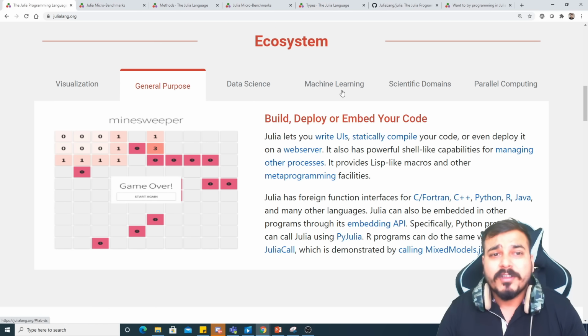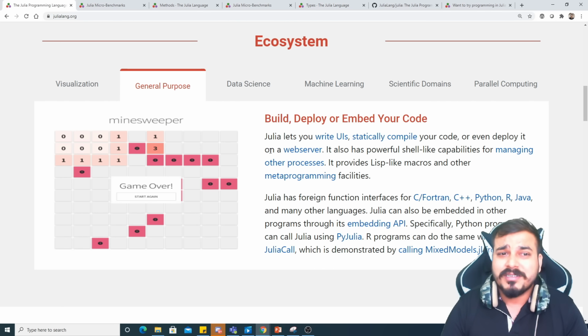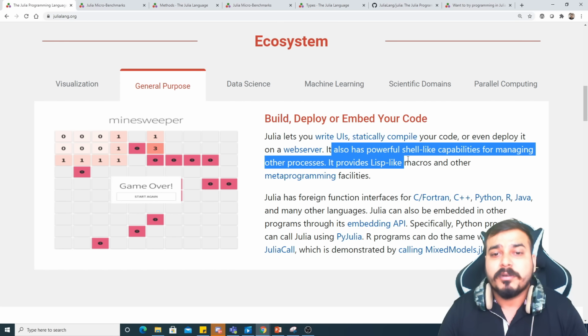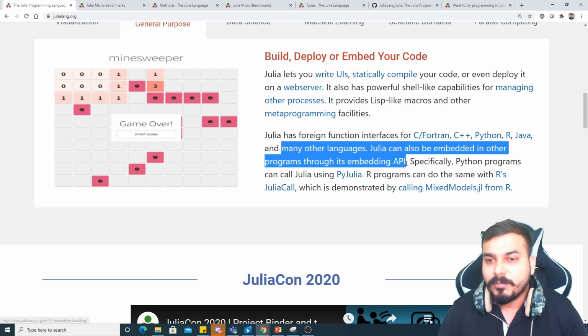Now coming to general purpose programming, because Python is also useful as a general purpose programming language. You can create APIs, you can create an application, deploy that application on a server, and many more things. Similarly, in Julia you'll be able to write UI, statically compile your code, and even deploy it on a web server. It also has PowerShell-like capabilities for managing other processes. Julia has a foreign function interface for C, Fortran, C++, Python, R, Java, and many other programming languages.